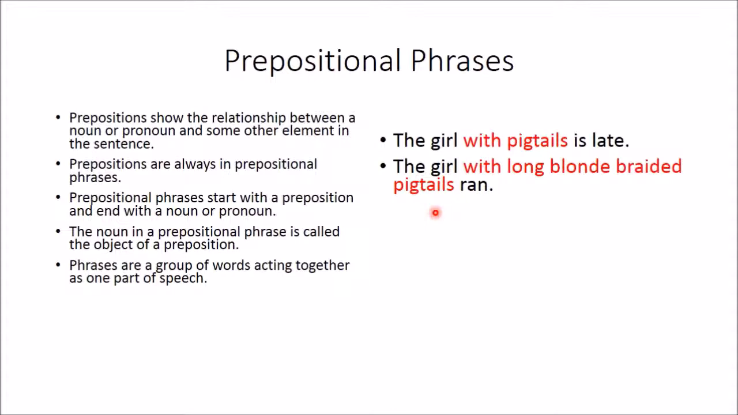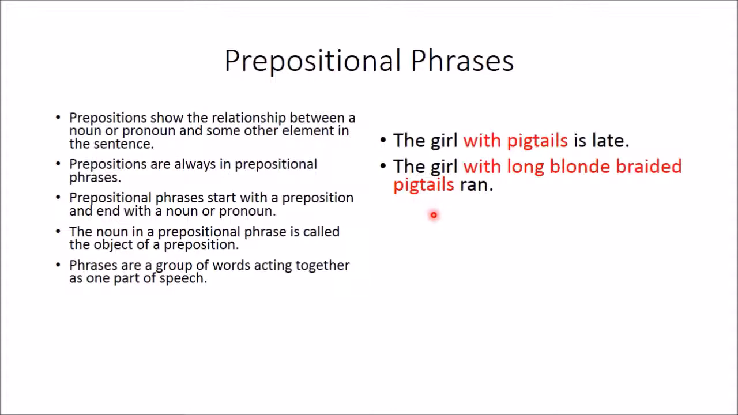Now, phrases take a group of words, and that group of words is going to act together as one part of speech. A minute ago I told you each individual word in a sentence has a certain part of speech, and that is true. With phrases, though, you have a group of words, and together they're also acting as one part of speech. So with is a preposition, pigtails is a noun, long is an adjective, blonde is an adjective, braided is an adjective. Those three adjectives are describing pigtails.